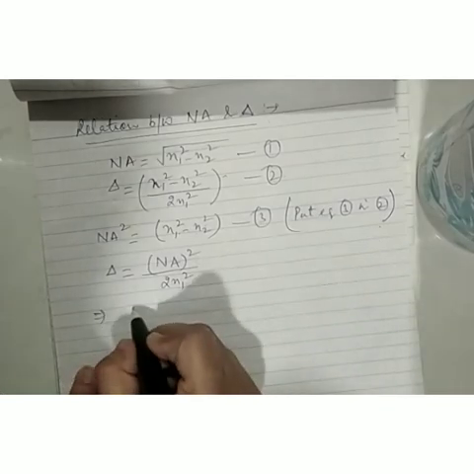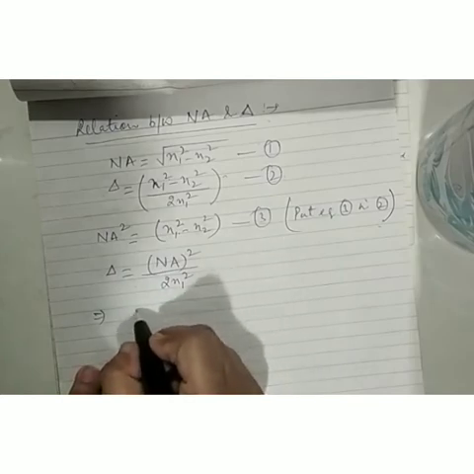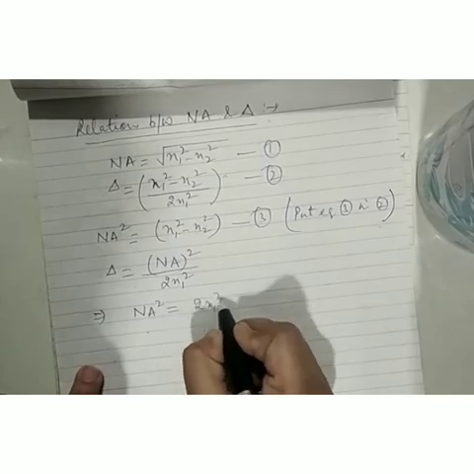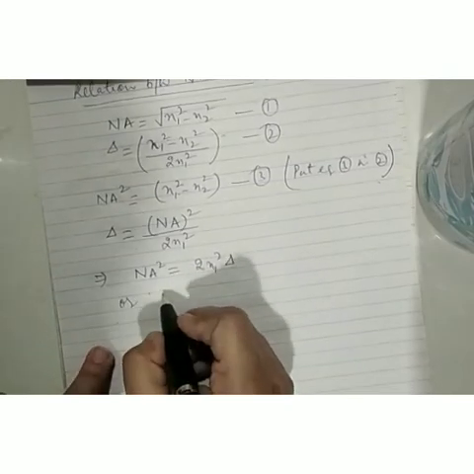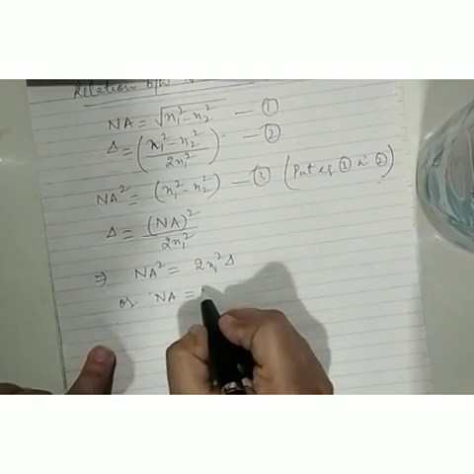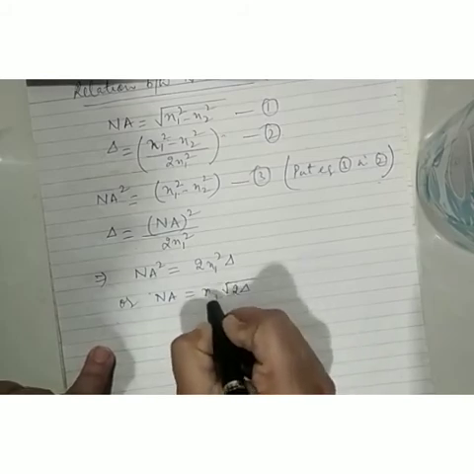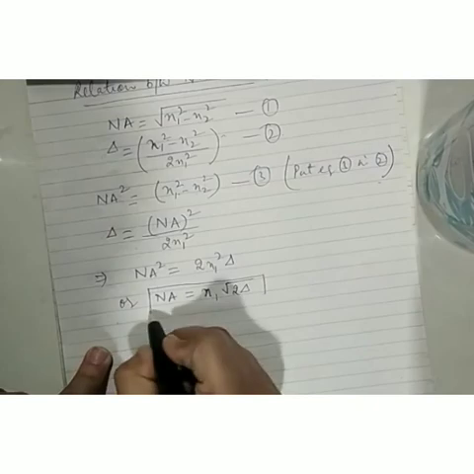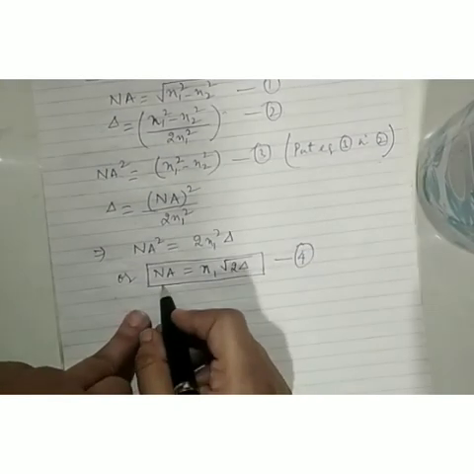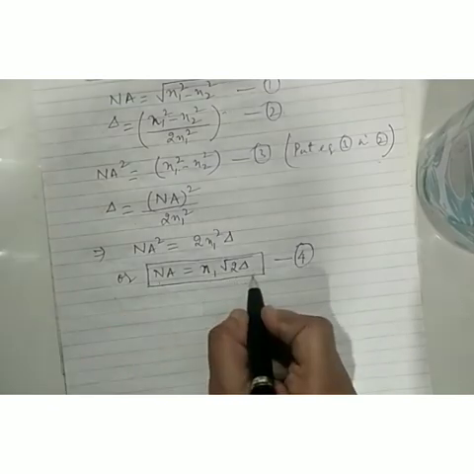So from here I can write down the relation between numerical aperture and delta, and it comes out to be numerical aperture square is equal to twice of n1 square into delta, or numerical aperture is equal to n1 into square root of 2 delta, taking square root on both sides. So I got another very important relation between numerical aperture and delta: numerical aperture is equal to n1 square root of 2 delta.